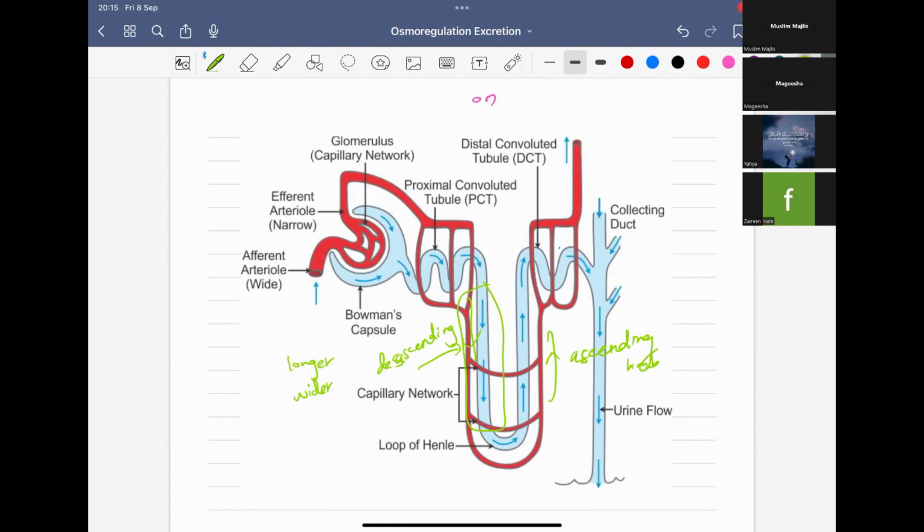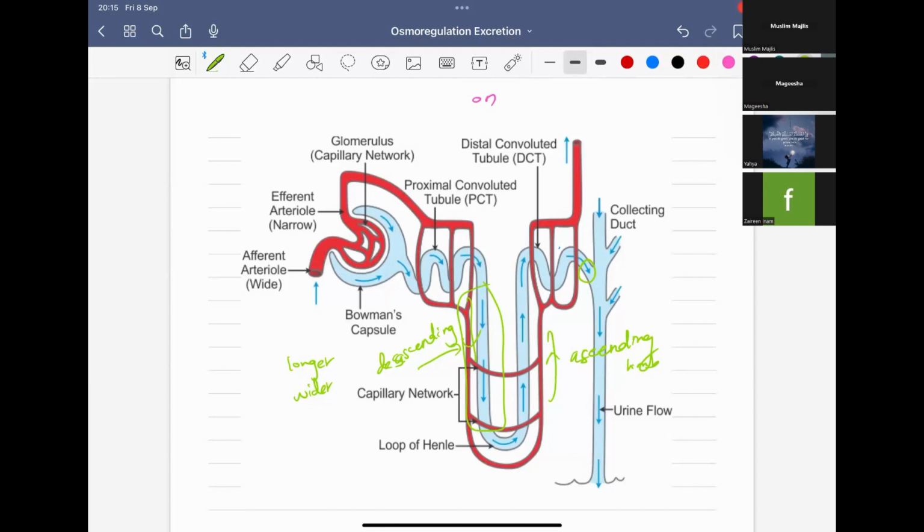Then you have the distal convoluted tubule. Here you can add a sentence like: it is shorter and narrower than the proximal convoluted tubule. The same one is simple epithelium. Why? Because of selective reabsorption, and also it will be the one that leads us to the collecting duct. So the distal convoluted tubule is the one that is going to lead us into the collecting duct. So this is the structure of the nephron.